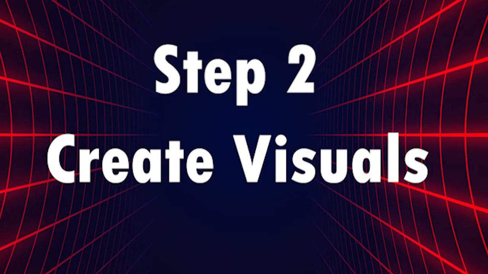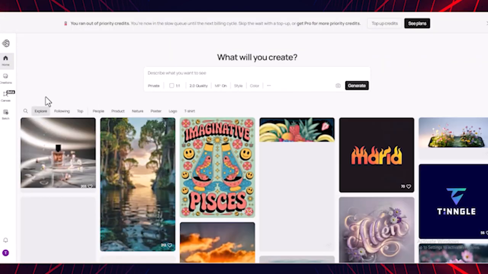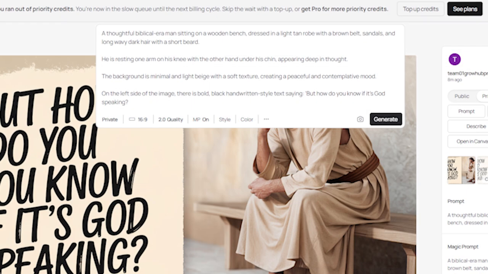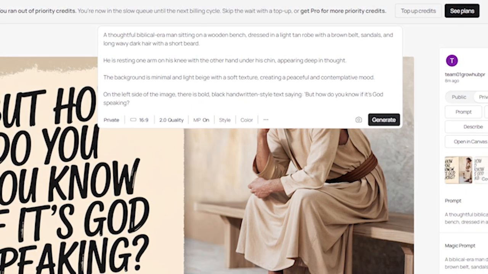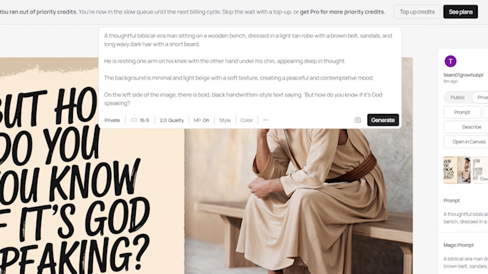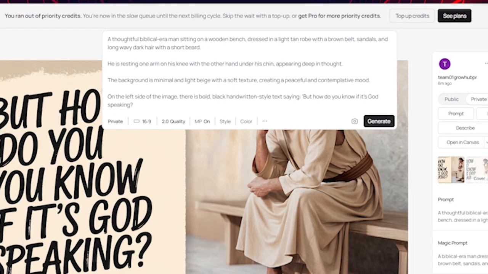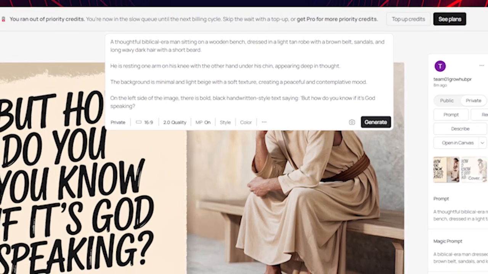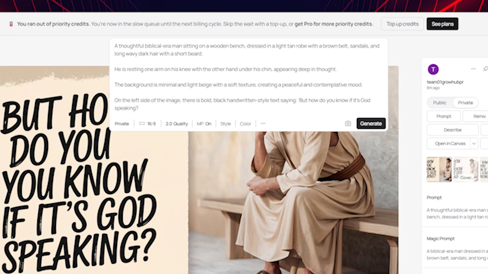Step 2. Create awesome visuals. Now it's time to turn your verse into a beautiful visual. Use Ideogram AI. It's a fun and easy tool that helps you create images that match your verse. Just type a prompt like, "A thoughtful biblical era man sitting on a wooden bench, dressed in a light tan robe with a brown belt, sandals, and long wavy dark hair with a short beard. He is resting one arm on his knee with the other hand under his chin, appearing deep in thought. The background is minimal and light beige with a soft texture, creating a peaceful and contemplative mood.